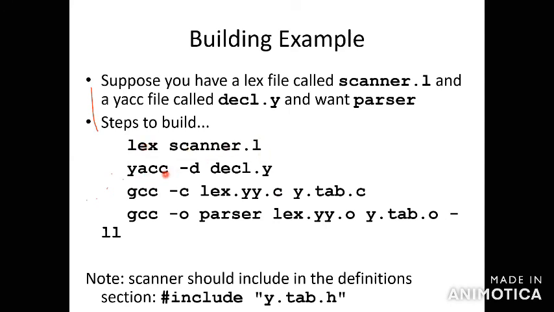After that, as I told previously, yacc -d. So in -d we have two outputs. One is y.tab.c, another one is y.tab.h. y.tab.h means you have to include in the declaration part the header file called y.tab.h. So the h is the header file. So this is for the second: yacc -d declaration.y.